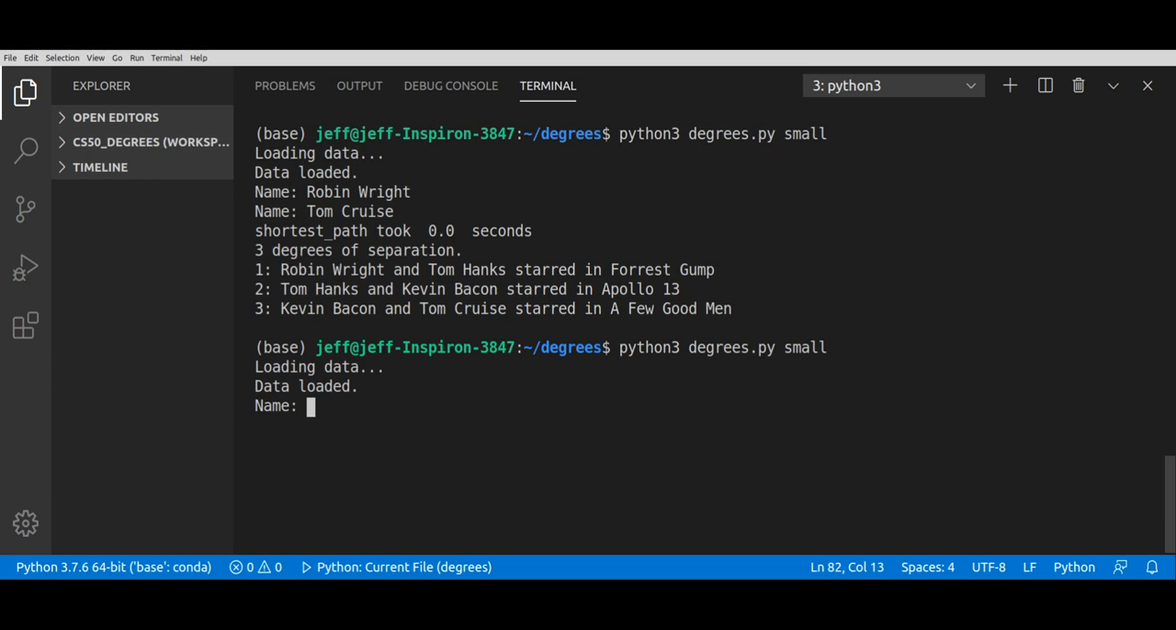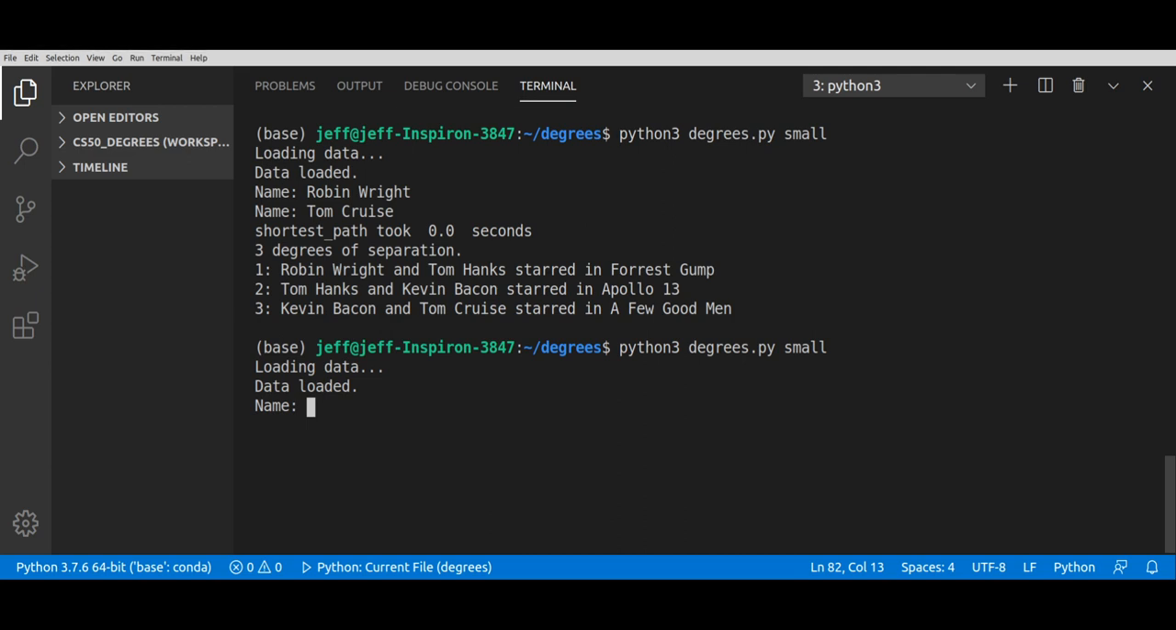We are using a program called degrees.py, which will bring in data from either a small data set or a large data set, which will be an argument. And then it is given arguments manually of two actors. So the databases contain a list of actors with IDs, a list of movies with IDs, and another file that shows the relationship between the movies and the actors.